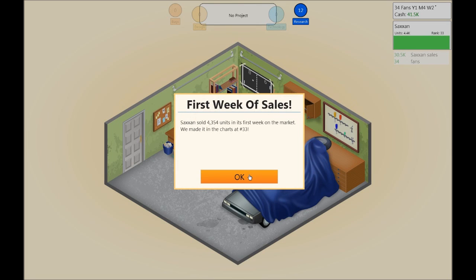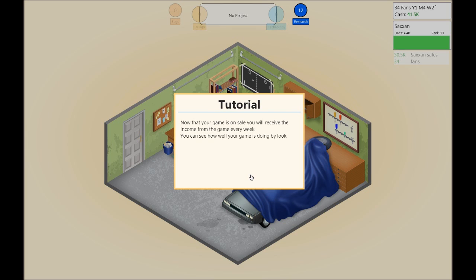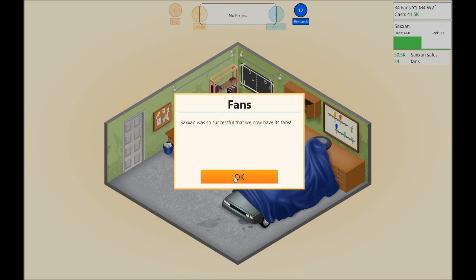30,500 the first week I made in cash, and I sold 4.4 thousand units, ranked 33. Not the best. I've actually managed to get a top spot in one of my games, but not this early on. Now that your game is on sale, we receive the income from the game every week. You can see how well the game is doing by looking at the sales graph in the top right screen. We have 34 fans. That's awesome.